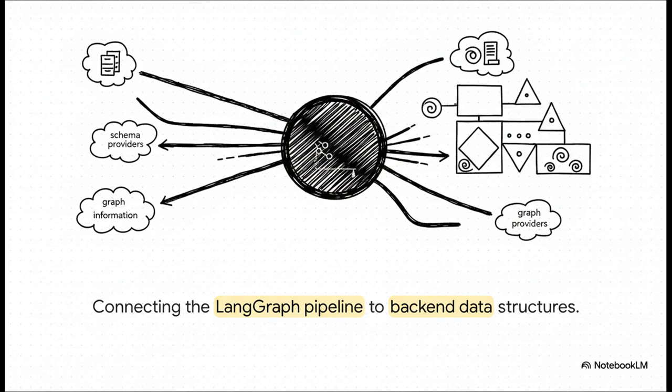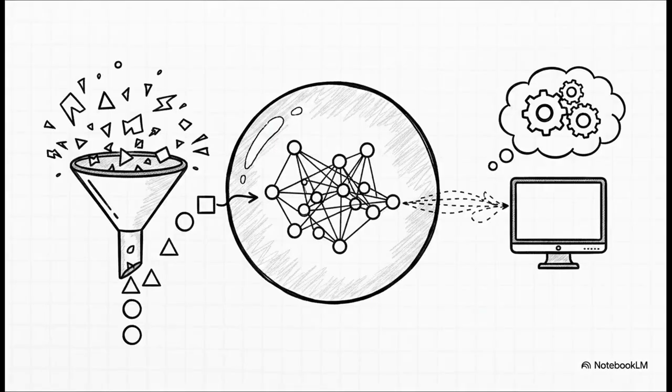The schema provider dynamically injects the exact shape of the database, the specific nodes and the relationships available, straight into the prompt. This way, the LLM is mathematically guaranteed to write valid functioning queries against our backend data structures. We achieve this incredibly robust deployment by building what we like to call enterprise wrappers around our graph. First up, we use a configuration provider to manage all those complex prompt templates across the system. Next, our schema provider. Now, it doesn't just pass everything through. It actively filters out messy internal database IDs and only feeds clean, highly relevant business concepts to the LLM.